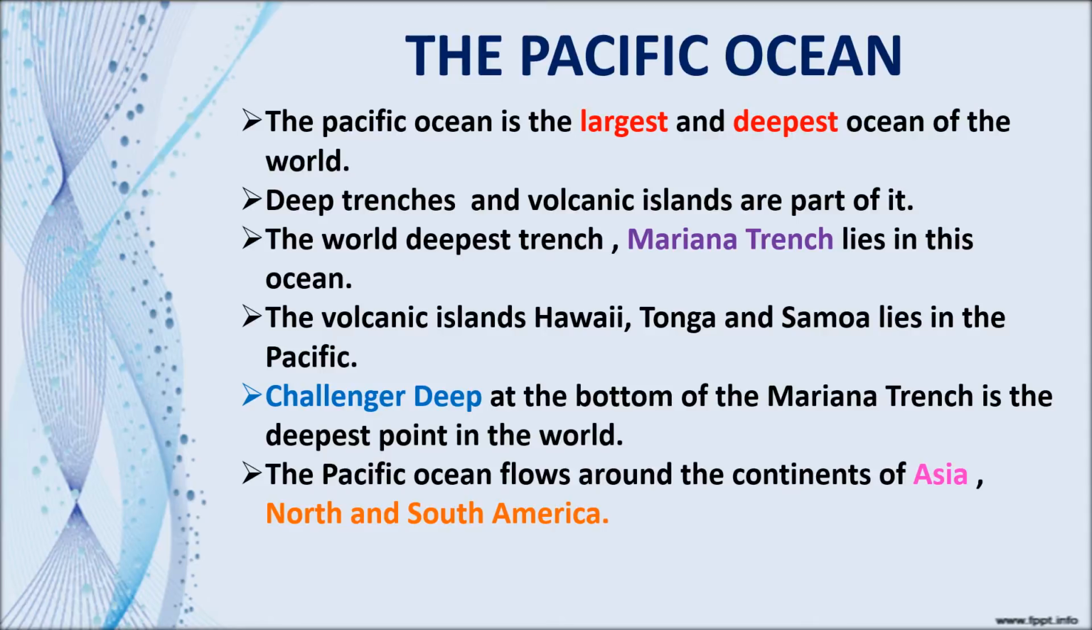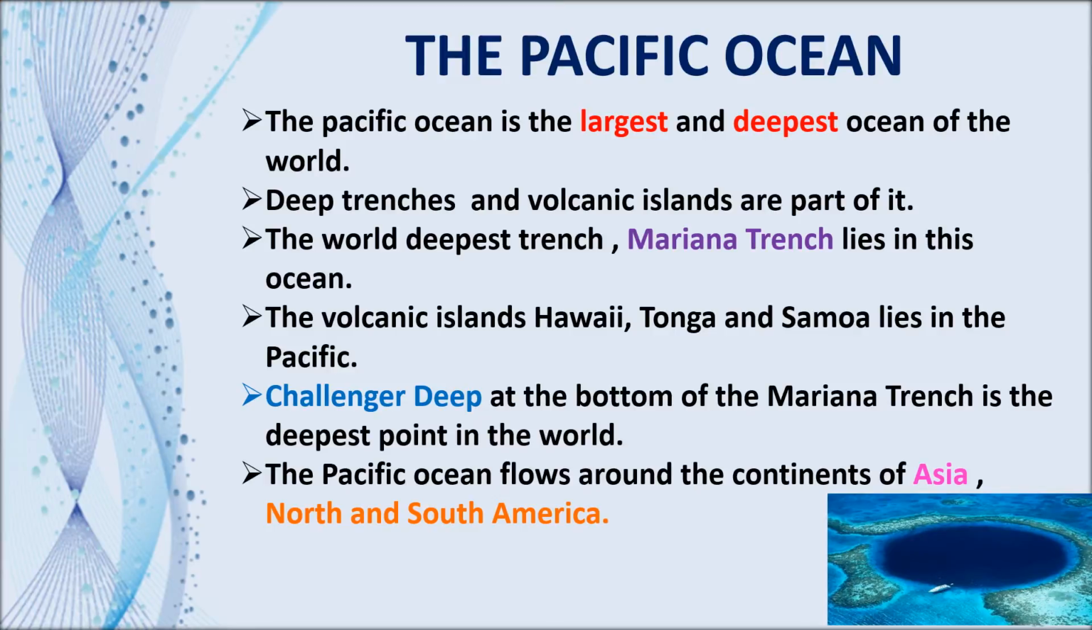The Pacific Ocean flows around the continents of Asia, North and South America, and it is almost circular in shape. When you look at the world map, you can see the Pacific Ocean. The shape of the ocean is circular. See, this is the image of the world's deepest trench, the Mariana Trench, which lies in the Pacific Ocean.